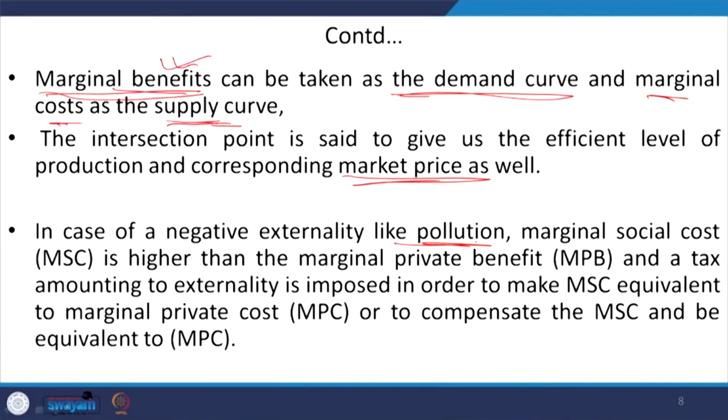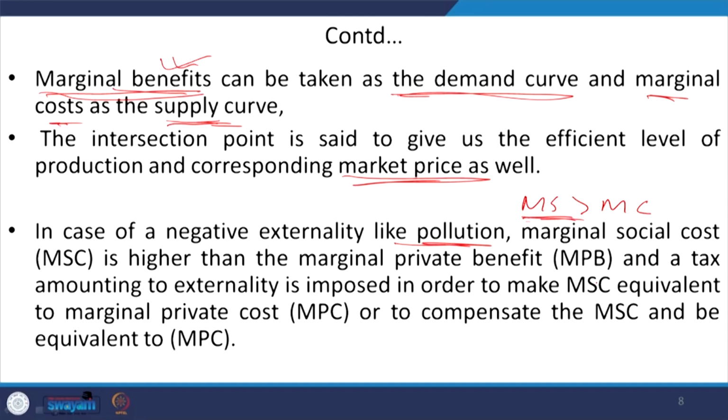And we have already understood that in case of a negative externality like emission or pollution, the marginal social cost is obviously much higher than the marginal private cost, and the marginal social cost also does not take the externalities into account.